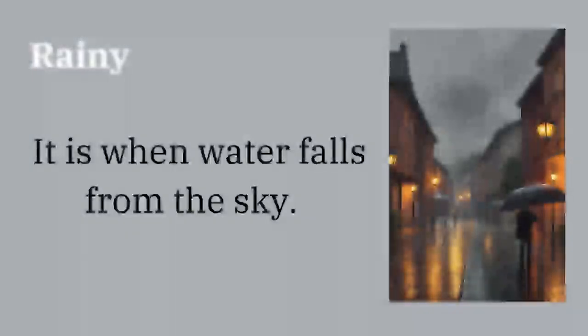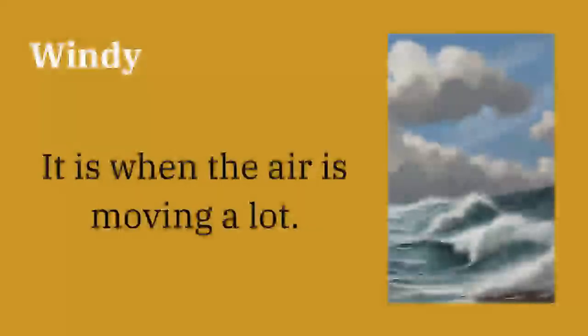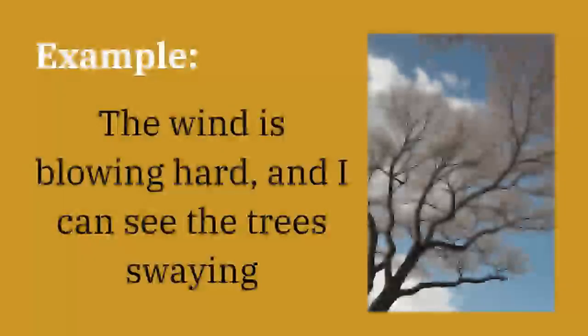All right. So as I said, this is just an expression. So in this case, when it rains, obviously we need to have an umbrella or a raincoat to stay dry. Why? Because everything gets wet. So let's move into the other one, which is windy. What does that mean? It's connected with the movement of air. So it says here when the air is moving a lot, as you can see on the picture. So if you want to use windy in an example, we can say the wind is blowing hard and I can see the trees swaying. So when the trees are swaying, that means the wind is blowing hard.